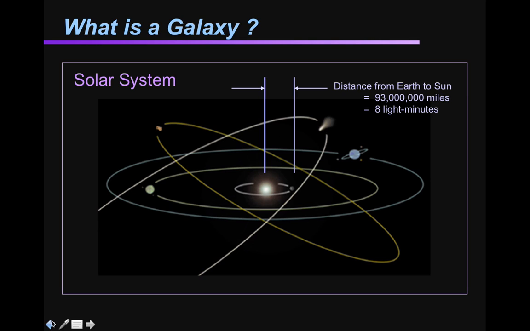Now, remember, we measure things in space with light years. There's a question. What is a light year? Do you guys remember from 27.1? Go ahead, put me on pause. Raise your hand and let's hear. What is a light year? Okay, here comes the answer. A light year is the distance that light can travel in 1 year.